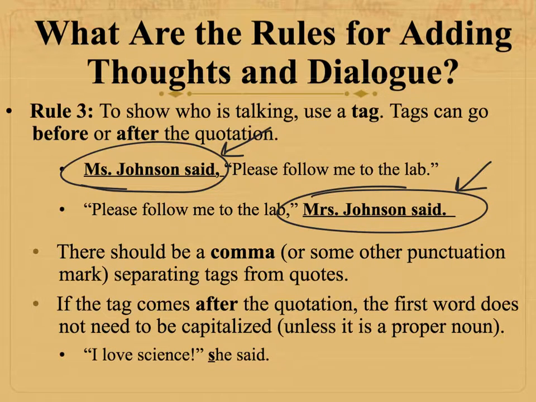Now, really important to note, there should be a comma or some other punctuation mark separating the tag from the quote. Think about it. When you read it out loud, you usually pause there, so that's why you need a comma. Here's a comma after the tag before the quote. Here's a comma after the quote before the tag. Now, if the tag comes after the quotation, like this example, the first word does not need to be capitalized, unless it's a proper noun. So we capitalize Mrs. and Johnson because that's her name. But look at this example. "I love science," she said. In this example, the tag is after the quotation. We don't need to capitalize the S in she. It's not a name, and it's not the beginning of a sentence.